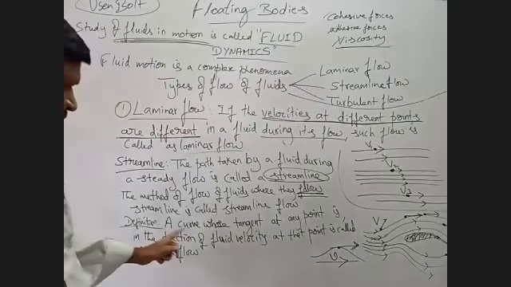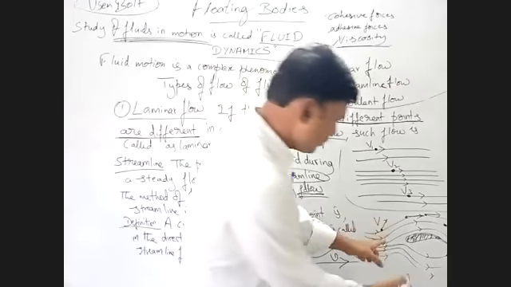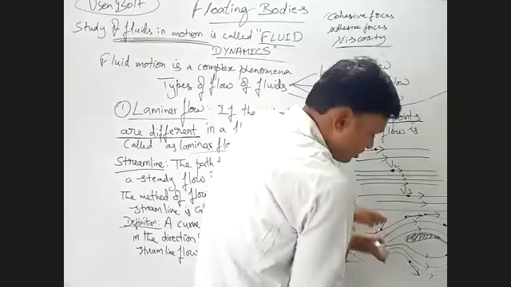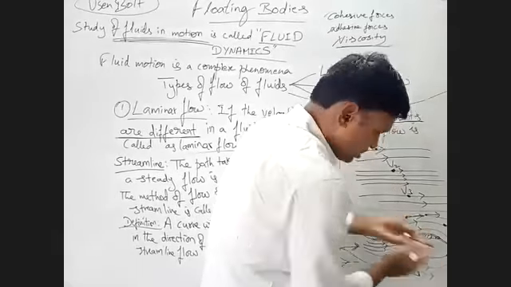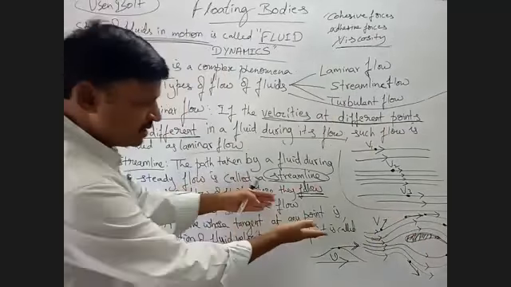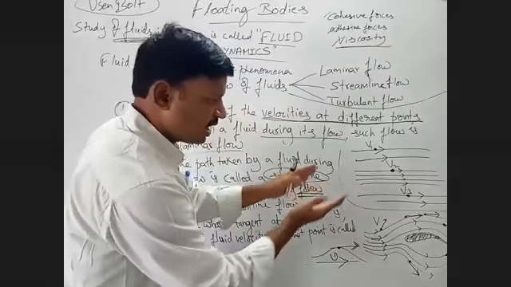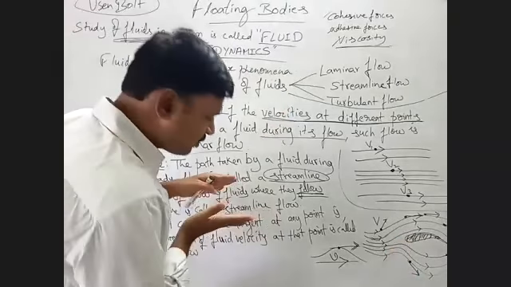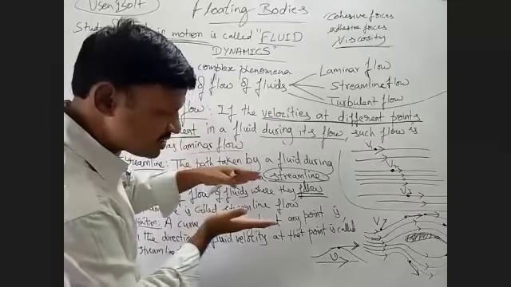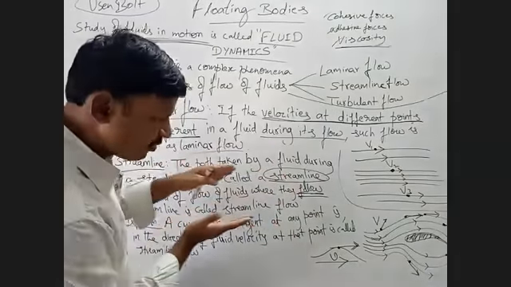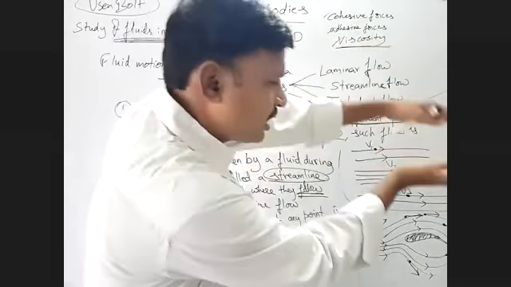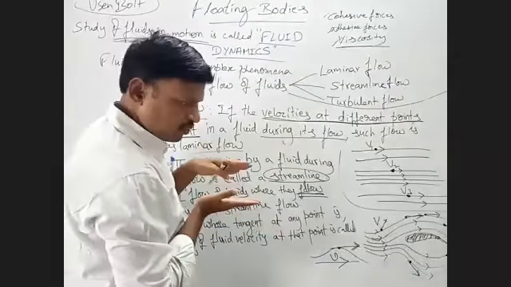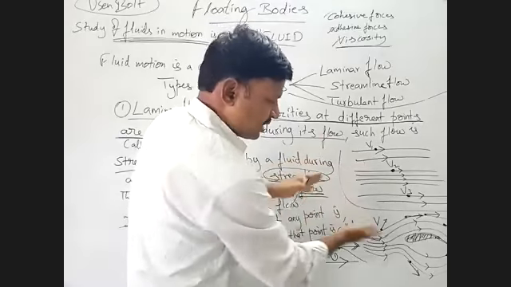A curve whose tangent at any point, what is the meaning? Suppose this is also a curve. Here the tangent is coming like this, which means the fluid there is flowing like this. So finally, in the front portion the fluid is flowing like this, and above it is flowing like this. Observe carefully. Initially the fluid is flowing like this, then it goes upward, again coming like this, and again going like this. Are you understanding? The fluid first flows like this, then upward, in this part.